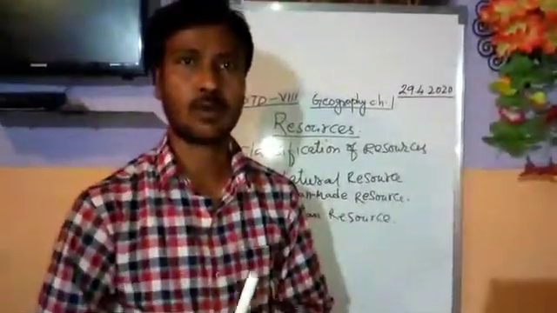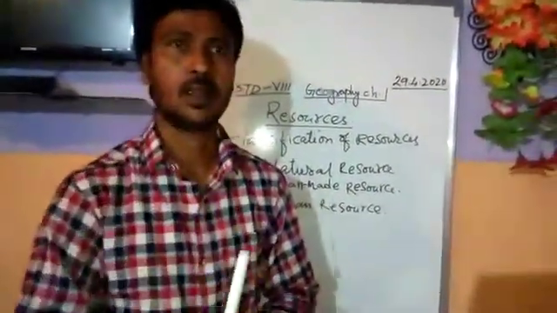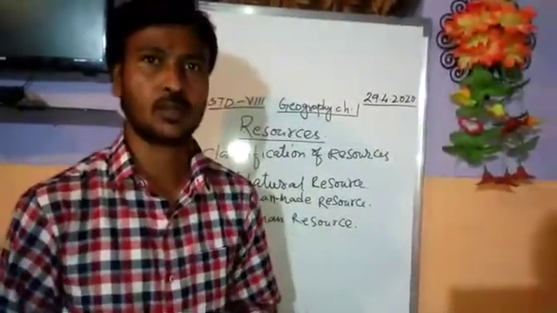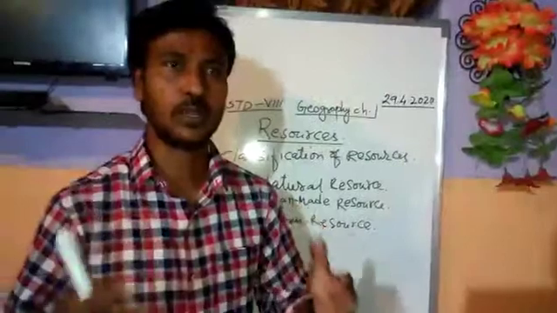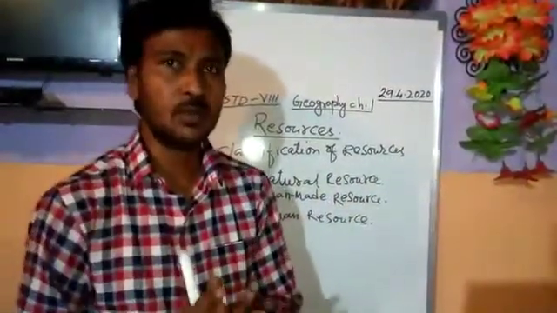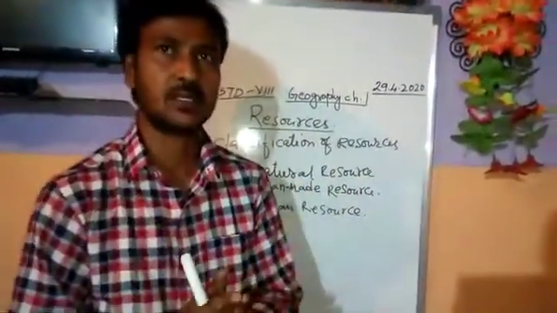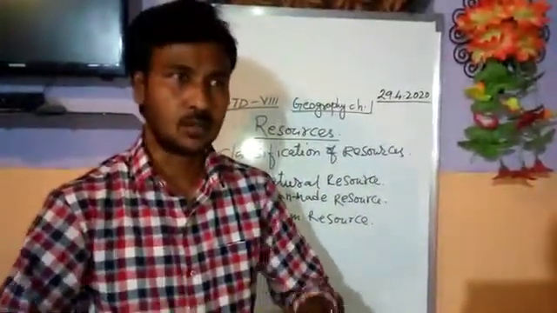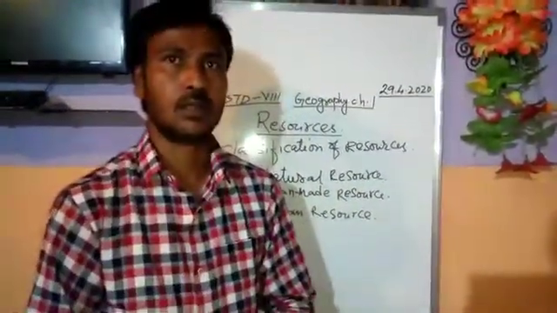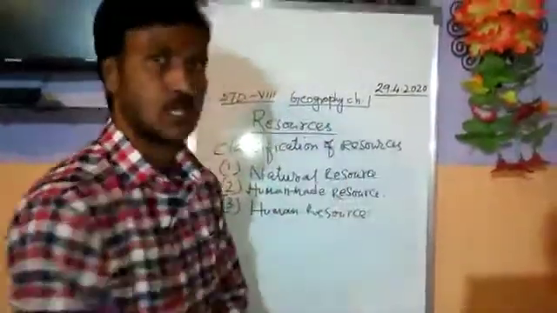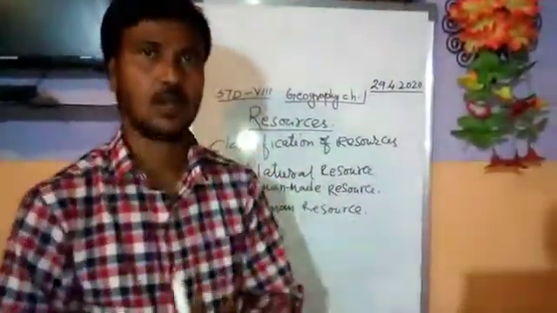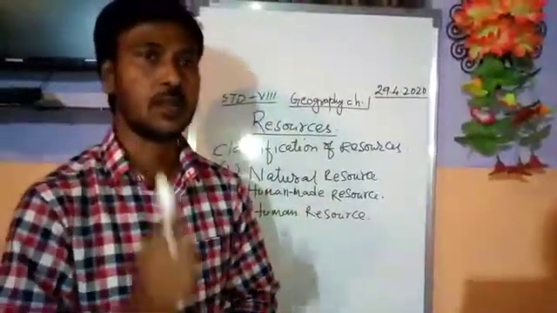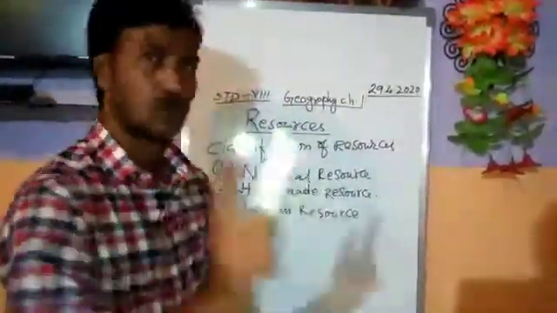Human beings are useful in every field, including economic fields. They have capacity, knowledge, and power, and they convert all other resources. So human beings are a very important resource for a country. So that is the classification of resources.